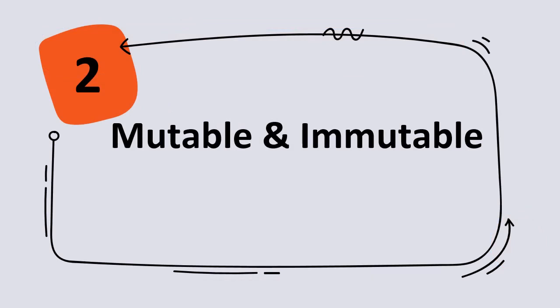Next is the mutable and immutable property of data types. In certain situations, once we have created a variable or a set of data, we are able to change it. In other situations we are not able to change that.